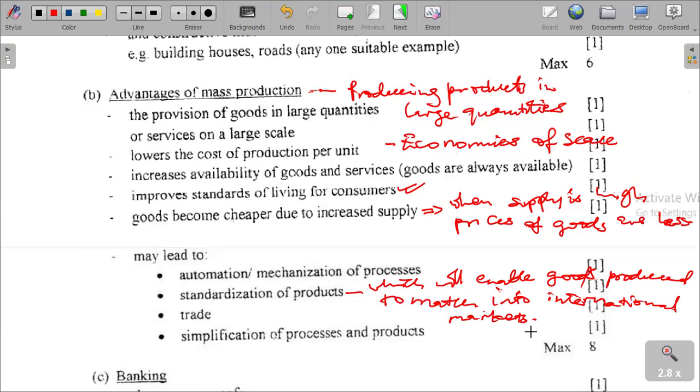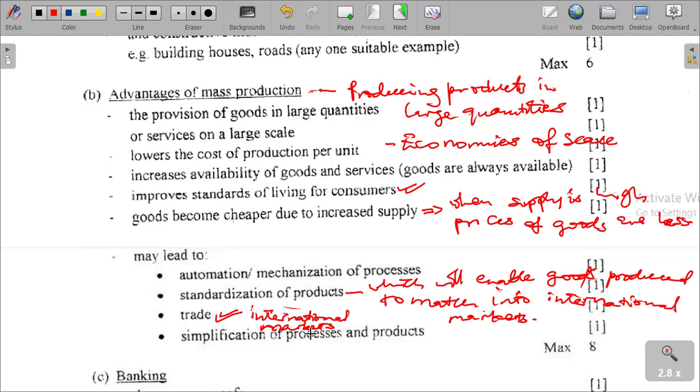As you can see here, the next point we talk about is trade, as to say globalization, or international trade. We can be forced to enter into international markets. That is quite a good advantage in that regard in its own case.